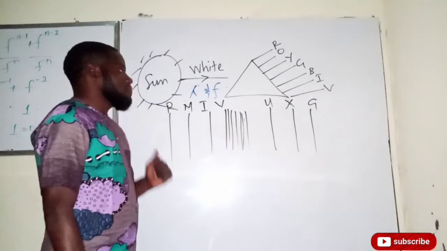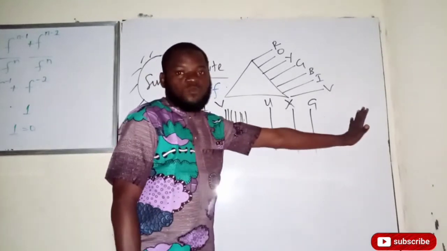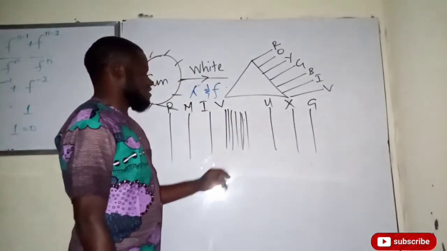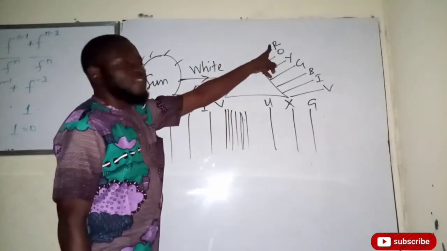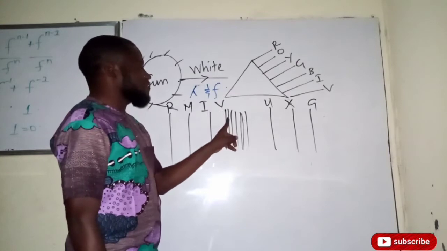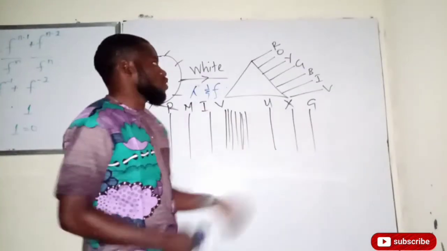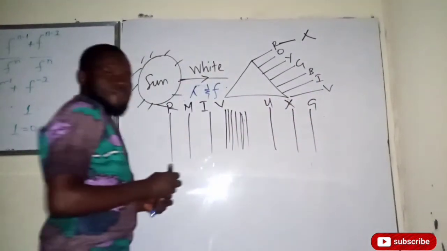Now, we have understood that when we move like this, the frequency will increase, but the wavelength will decrease. But if you come down to this place, you will see that this is visible light. The next thing in the visible light is red. Hence, the wavelength of red light is greater than any other one in this spectrum. So this one, the red light, has the highest wavelength.